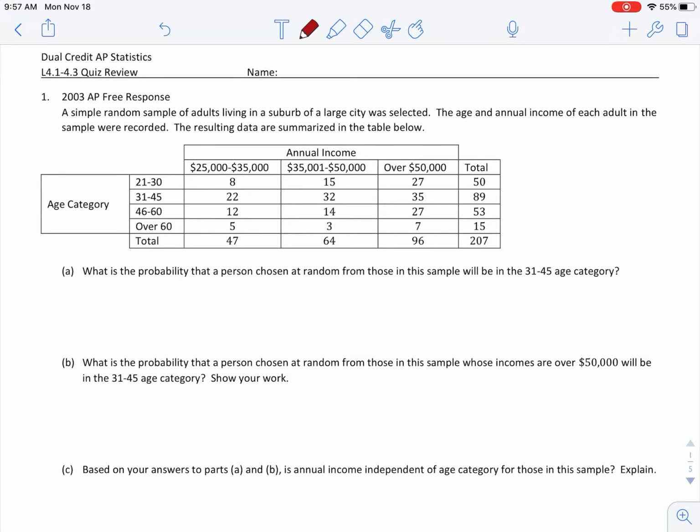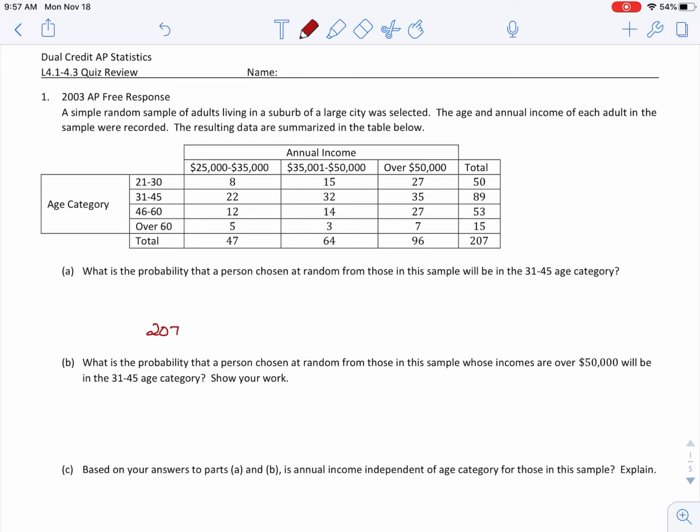Number 1, we have this sample of adults living in a large suburb of a large city. We know their ages, we know their annual incomes, and we know there are 207 people initially surveyed. We're supposed to find the probability that a person chosen at random will be in the 31 to 45 age category. So this is just a person at random. This has no limiting condition. It is out of all 207 people in our sample.